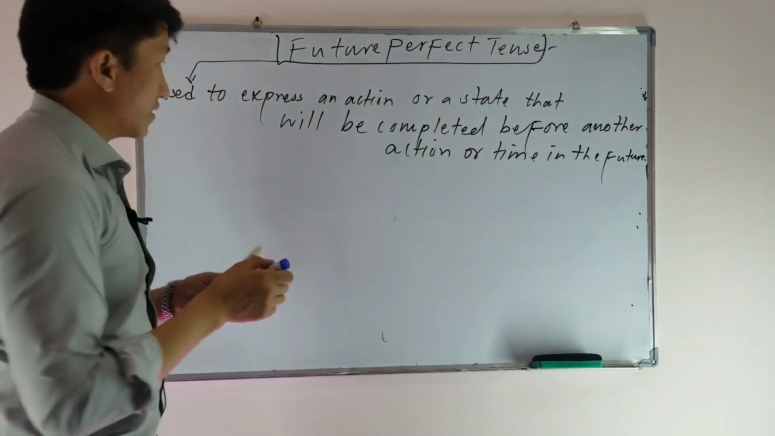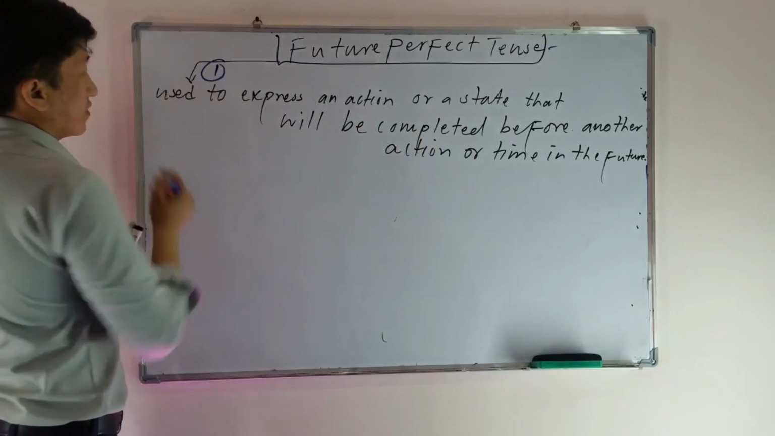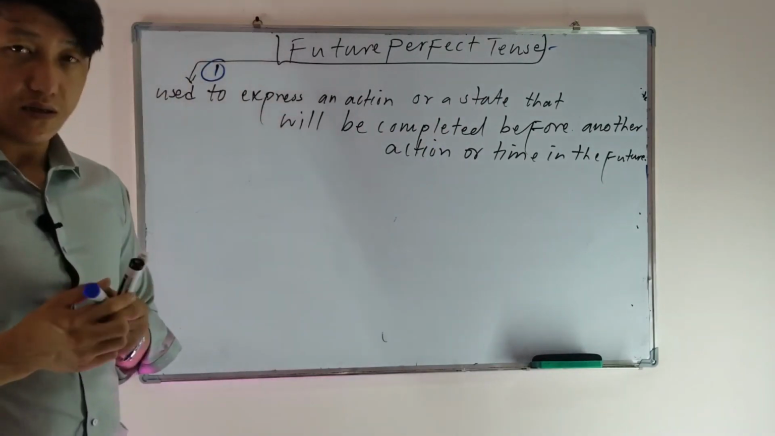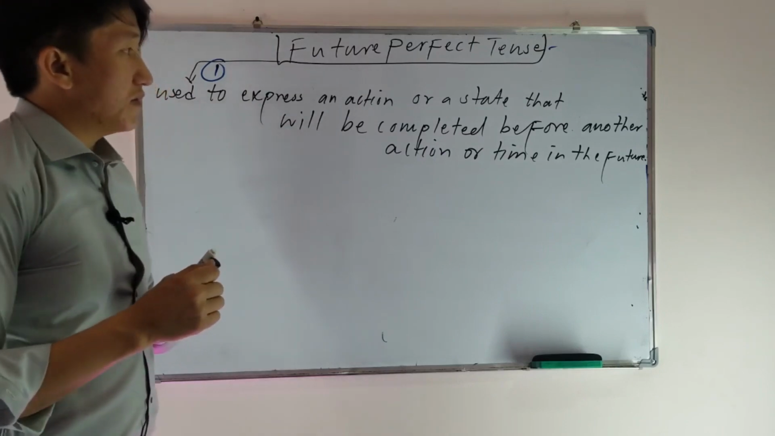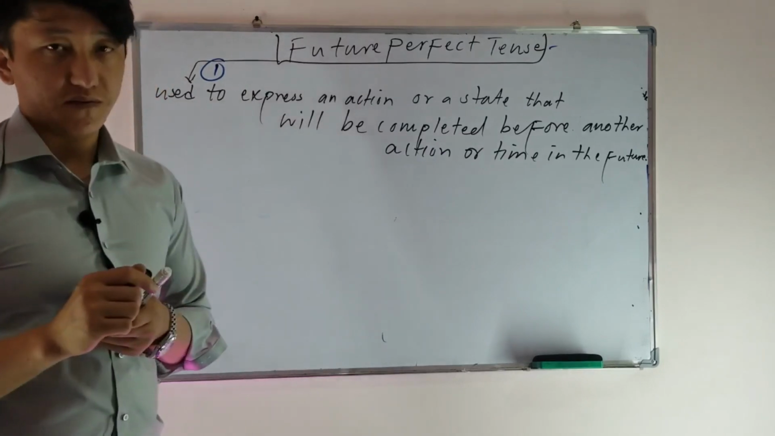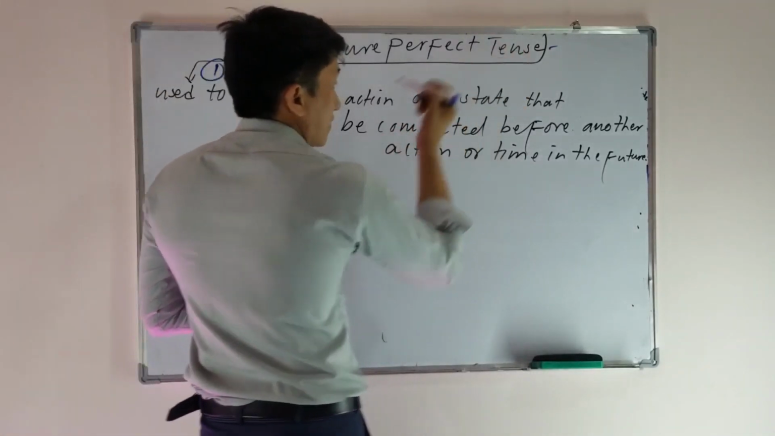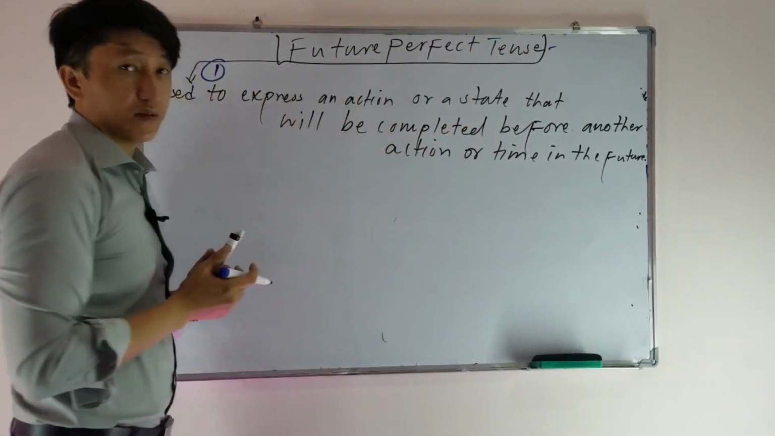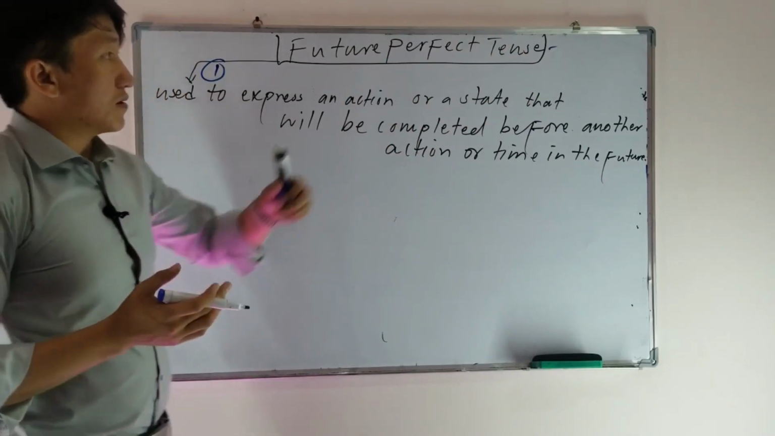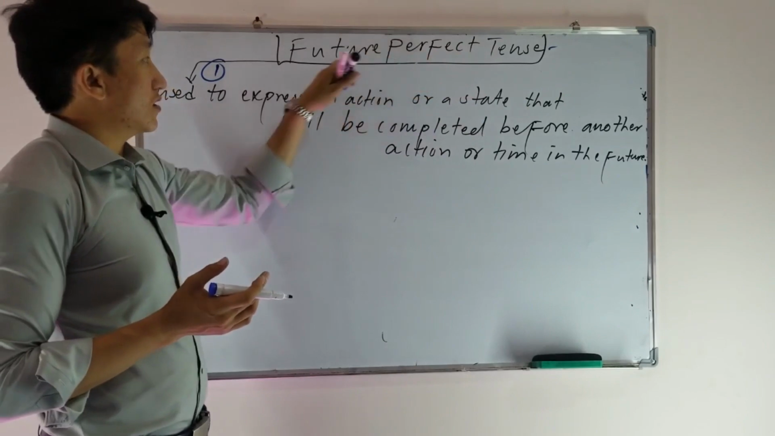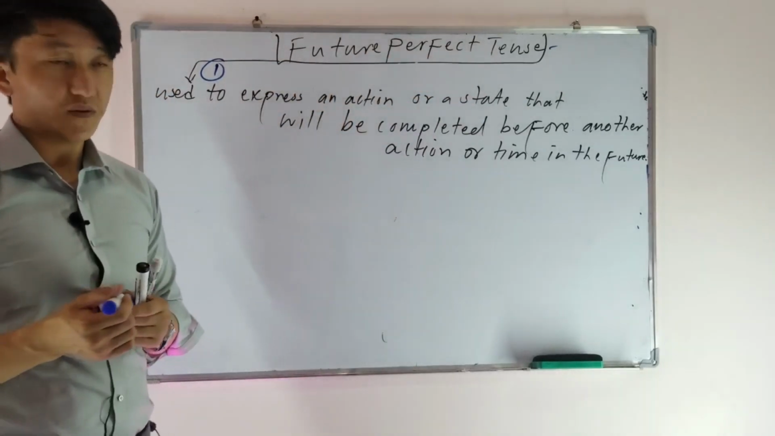So this is the first definition. Let me write it down. It is used to talk about or express an action or a state that will be completed before another action or time in the future. Now remember, we discussed tense. Tense is the time of an action. We have perfect. Perfect means complete, and future. So it talks about an action that will start in the future and will be completed before another action in the future. We use future perfect.